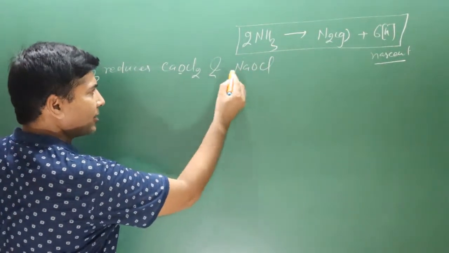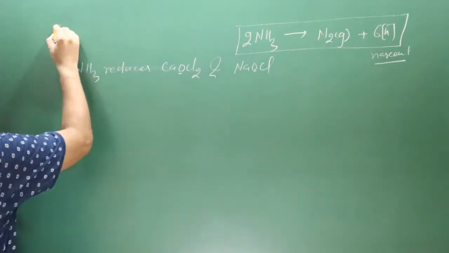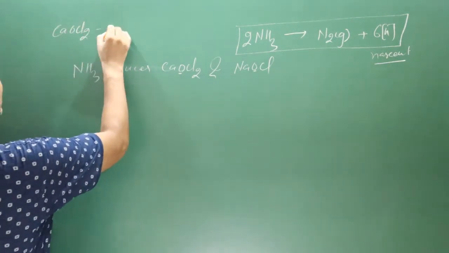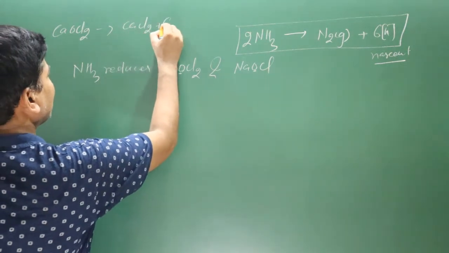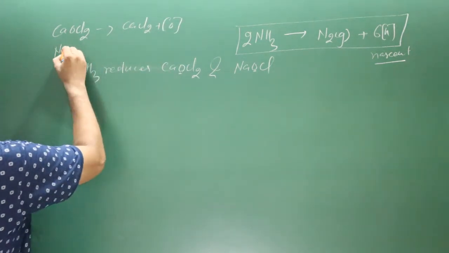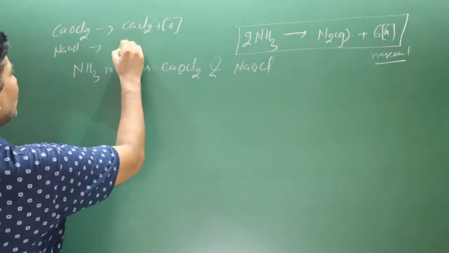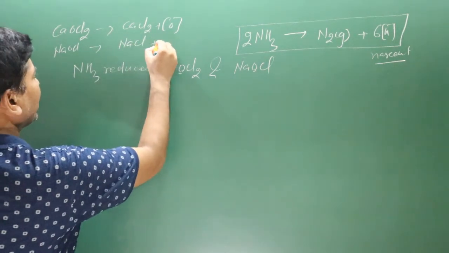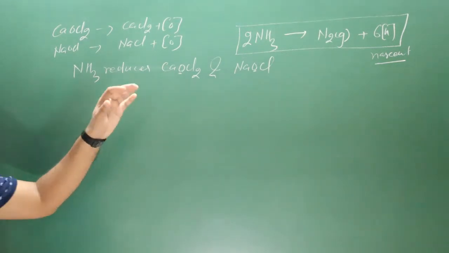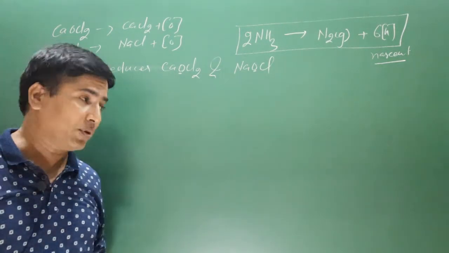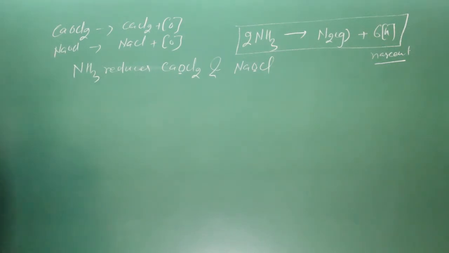You can see this is nascent oxygen, and this is also nascent oxygen. Bleaching powder is a better oxidizing agent because it can release nascent oxygen. In a similar manner, sodium hypochlorite is also an oxidizing agent because it also releases nascent oxygen. So a reaction between an oxidizing agent and a reducing agent will take place.